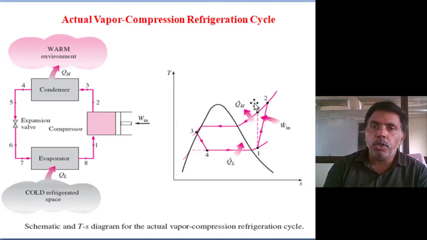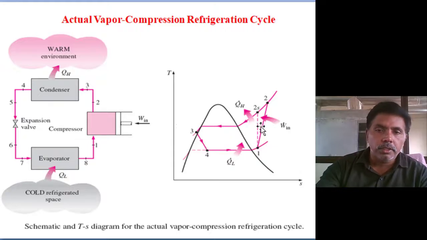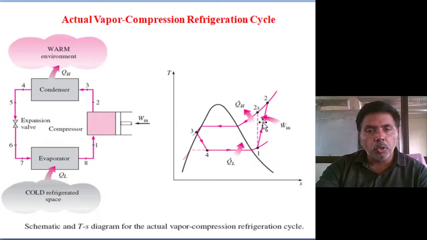That's why we have to consider that heat loss means deviation of isoentropic efficiency. Okay, this is one actual condition, means more work supply is required. Due to more work supply, that total work supply we are rejecting at the condenser only. The condenser capacity is increasing in the actual case.